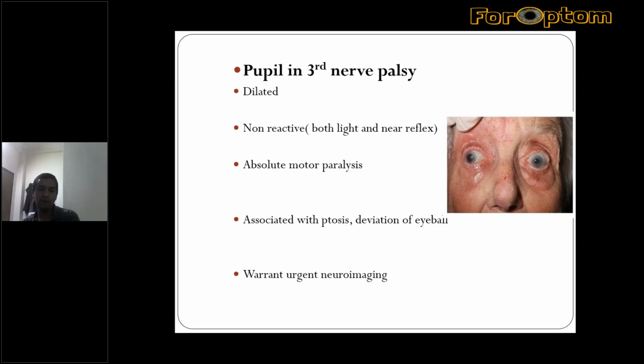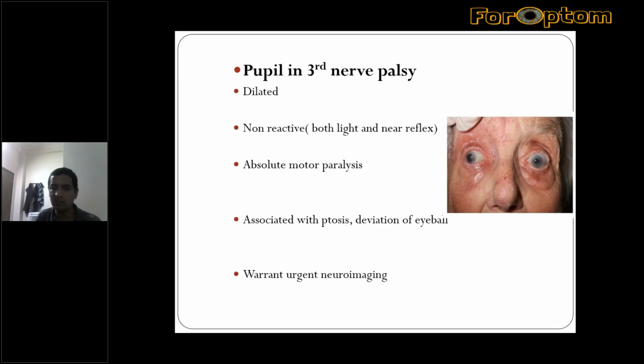Another important neuroophthalmic disorder most of us should know is the oculomotor nerve palsy. We have already seen that the fibers of both the sympathetic and parasympathetic system come through the third nerve from the Edinger-Westphal nucleus.